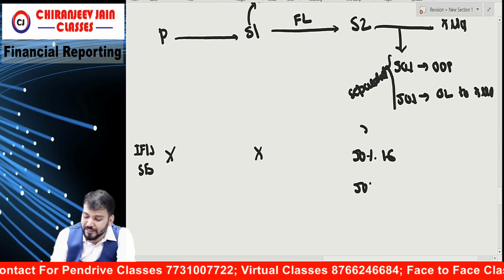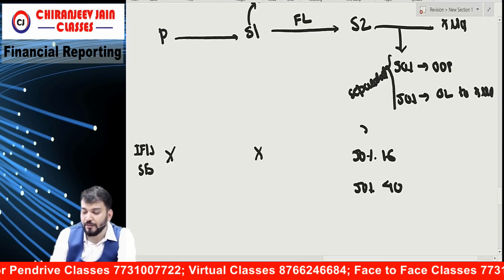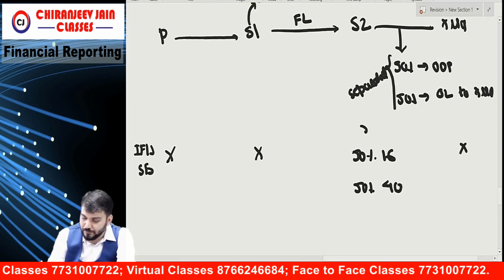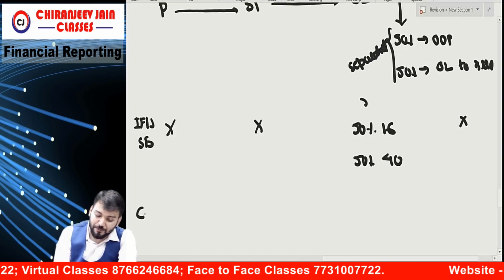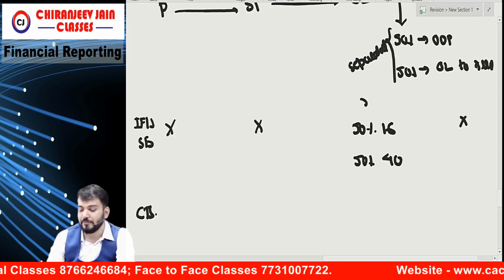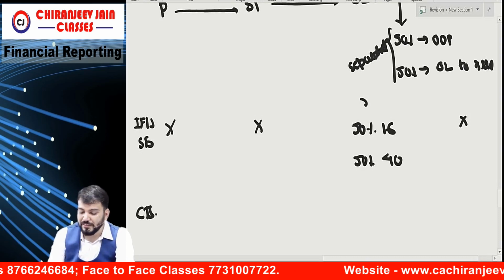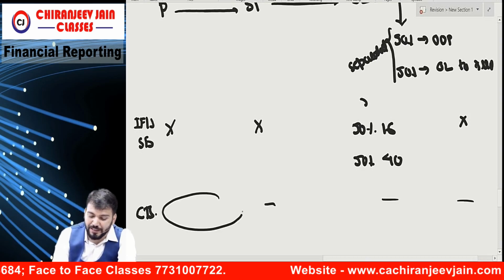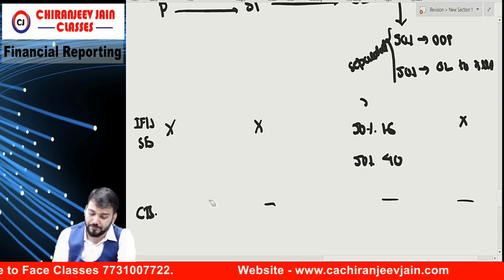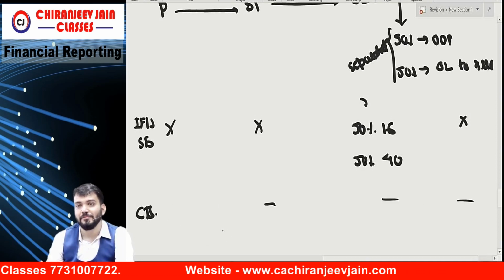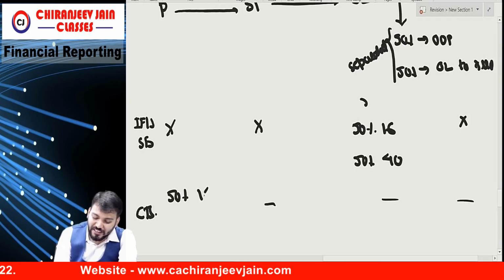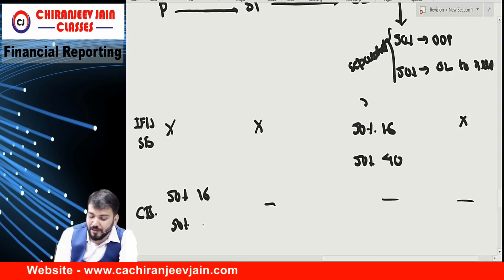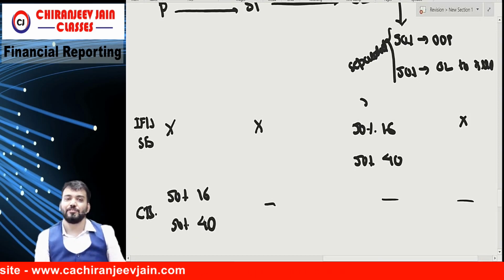And second 50% is what? 40 for X Limited, not a property. In CFS, tell me, in CFS this too will not come, only for parent entity. 50% is what? 16, and balance 50% is what? 40. Now understood?